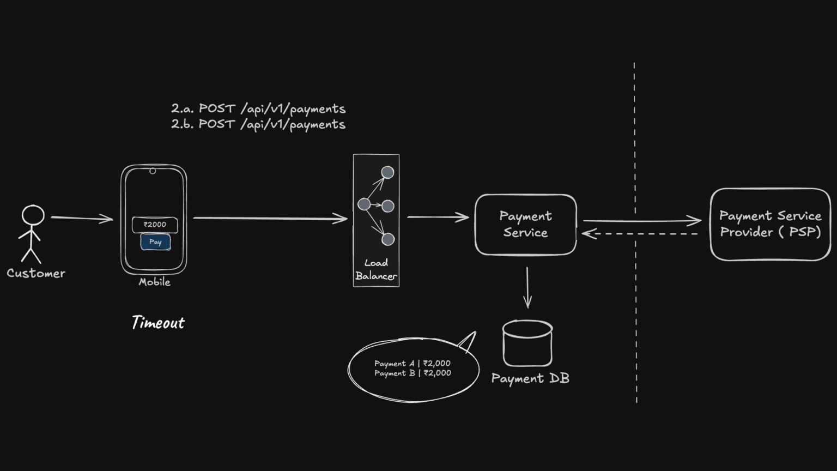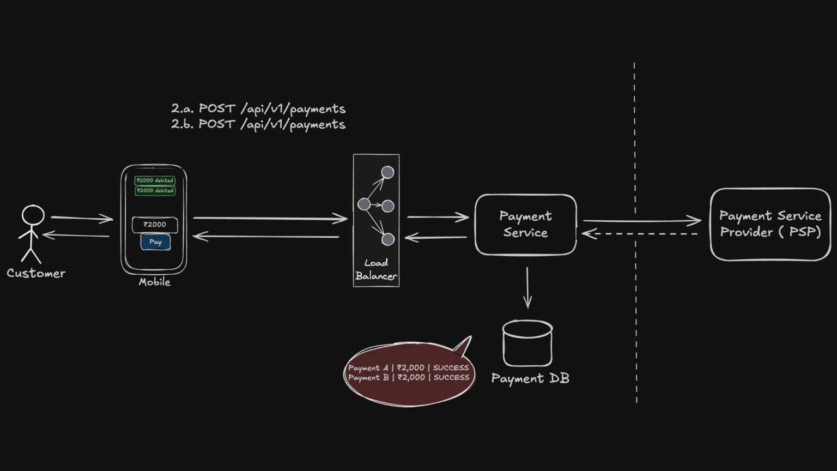The application sees a timeout and retries. Our server treats that retry as a brand new payment. So it creates another payment record and sends another charge request. Now we may have two payment records and two charges for the same customer.